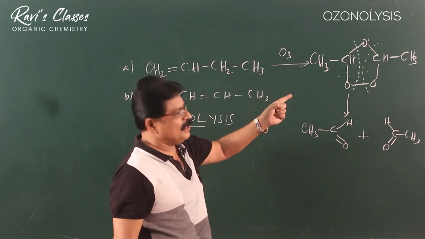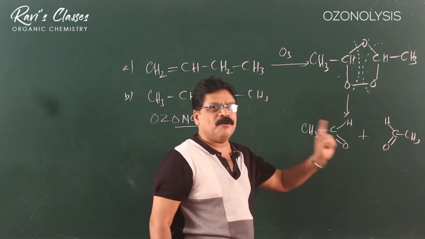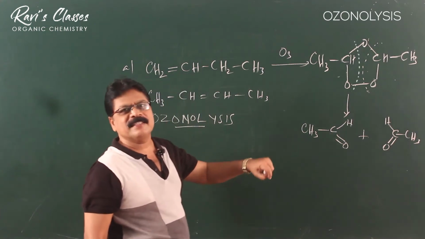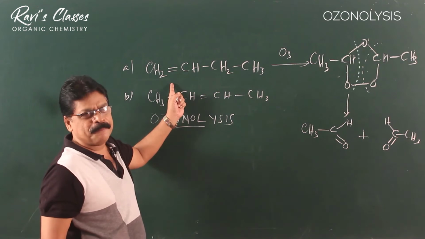The intermediate is an unstable ozonoid which cleaves to form two carbonyl compounds. So this is a very interesting reaction we normally employ to find out the position of a double bond.